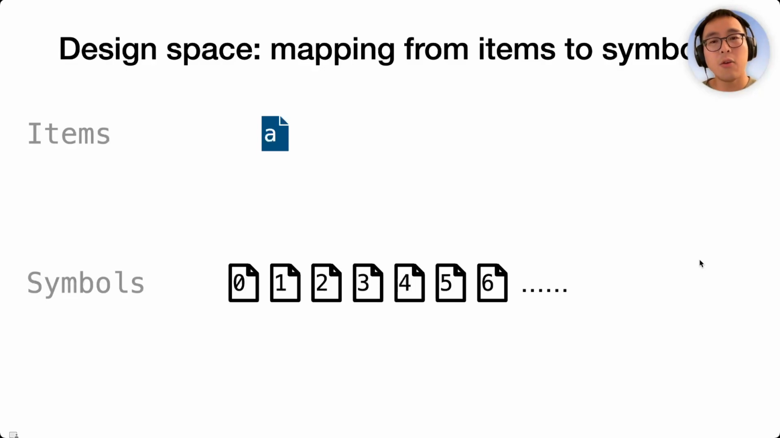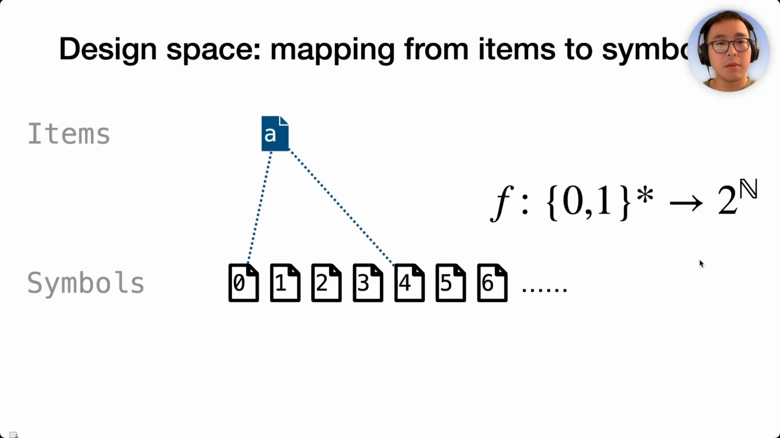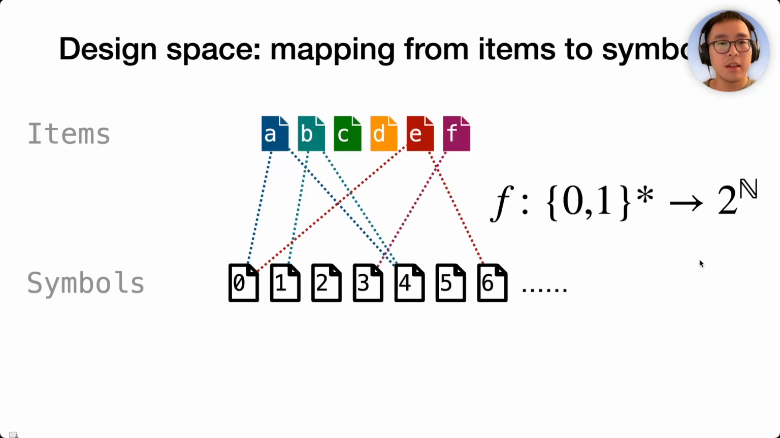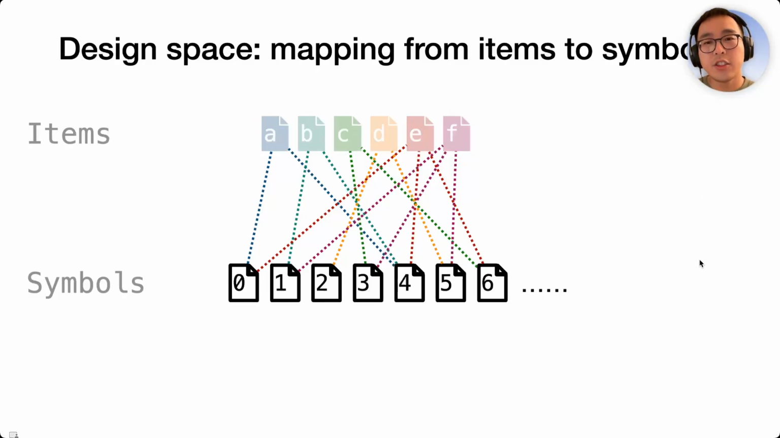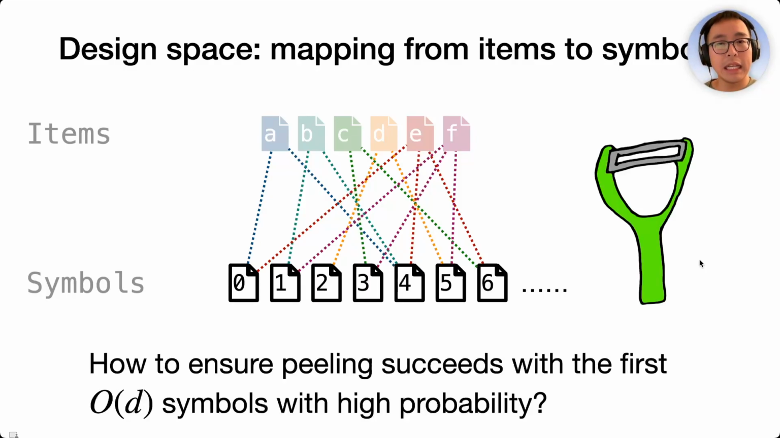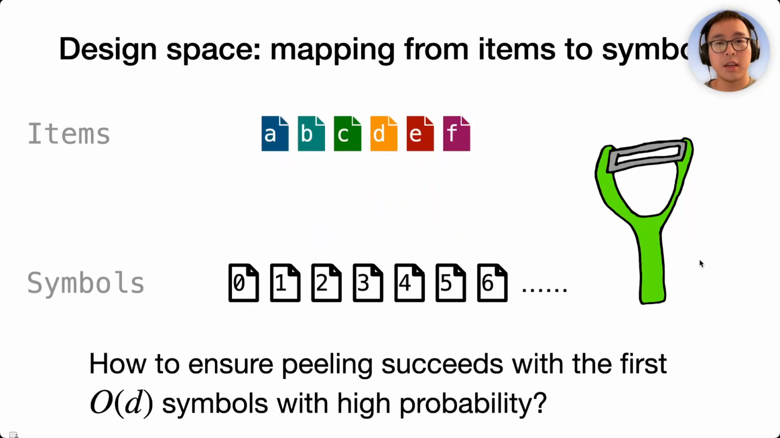Now let me explain how we designed rateless IBLTs. Our design space is essentially the mapping from items to symbols. For any item, which is an arbitrary bit string, we need to define which symbols it should be mapped to. Then we know how the sketch looks like for any set. The key constraint here is that we want to be communication efficient. In other words, we want to make sure the peeling algorithm, which we saw is a very fragile process, can succeed with not too many symbols compared to the number of items. In particular, we want to use only a linear number of symbols. Then we'll be very close to the information theoretic lower bound.